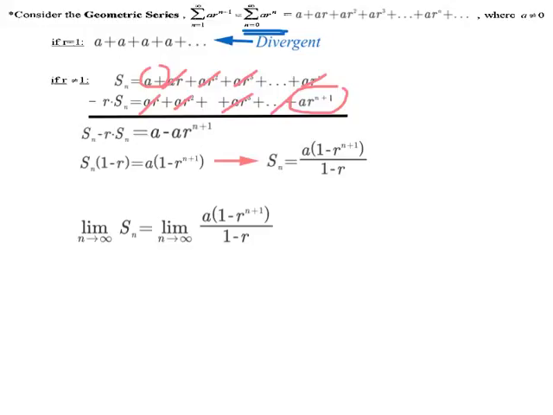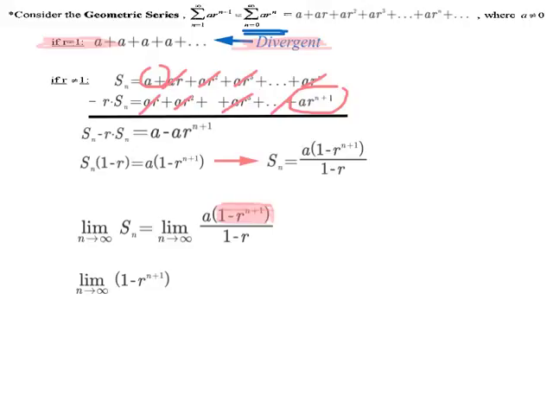If you notice, if I'm letting n go towards infinity, the only part that this is going to affect is the part that has n in it. So if I'm taking the limit as n approaches infinity, I really want to let n approach infinity on this piece here that I've shaded. This is the limit that I'm going to need to focus on. If I think about when this limit will exist, we're considering all values of r other than 1, because we already said up at the top that if r is 1, then we're divergent. But we're considering all values of r other than 1, and I want 1 minus r to a power to have a finite value.